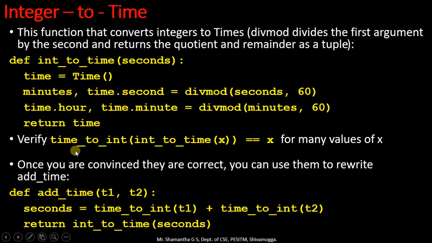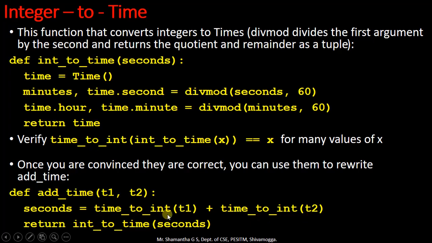Once we verify these two functions work perfectly, means time to integer and integer to time works perfectly, then we can write one more function for adding the two times. Add time is the function that receives two time objects t1 and t2 sent by the main program. These time1 and time2 objects are once again passed to the earlier functions time to integer of t1 and time to integer of t2.